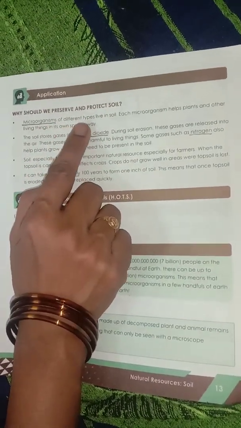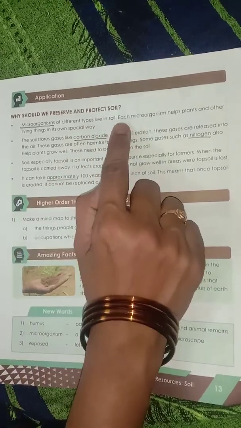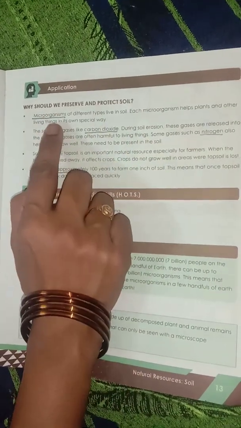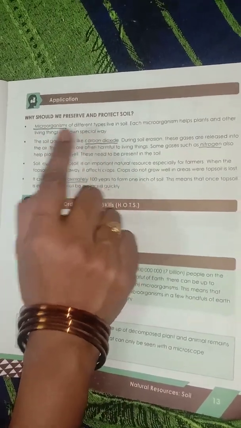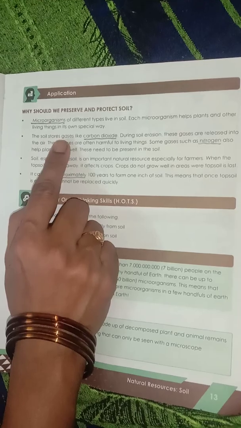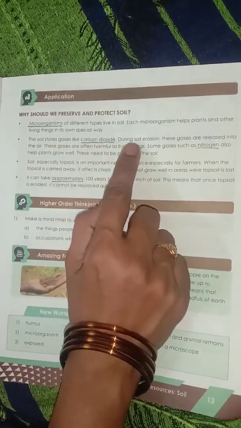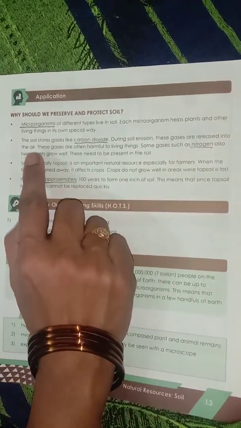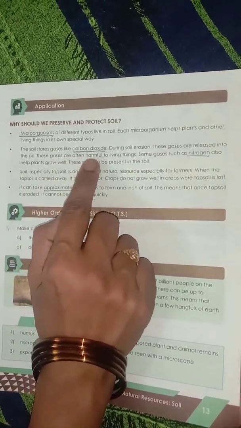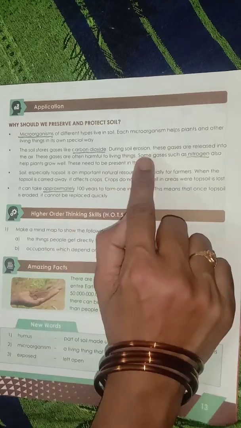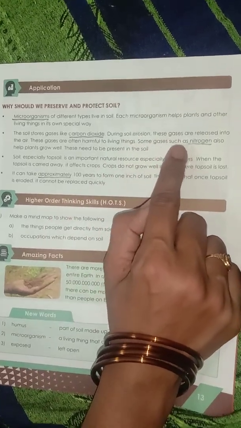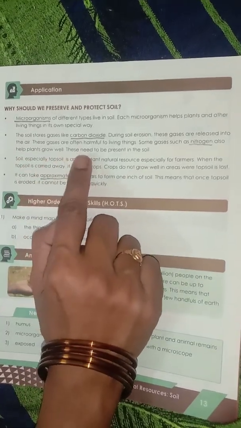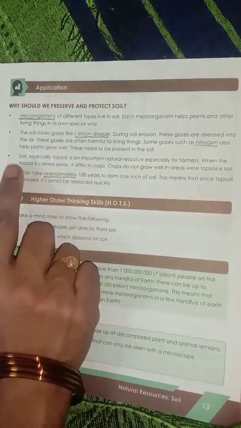Microorganisms of different types live in soil. Each microorganism helps plants and other living things in its own special way. The soil stores gases like carbon dioxide. During soil erosion, these gases are released into the air. These gases are often harmful to living things. Some gases such as nitrogen also help plants grow well. These need to be present in the soil.